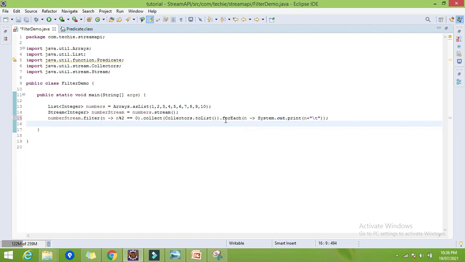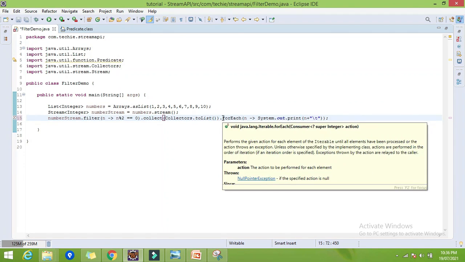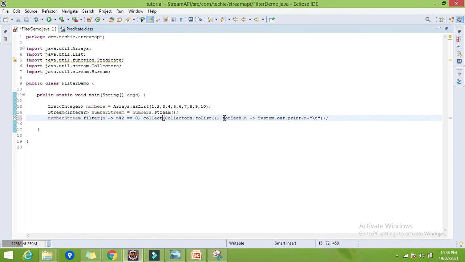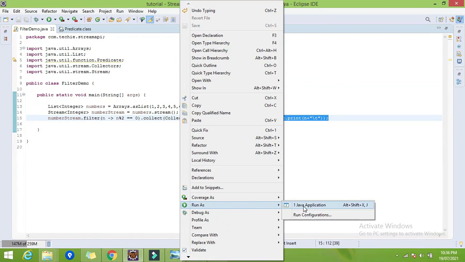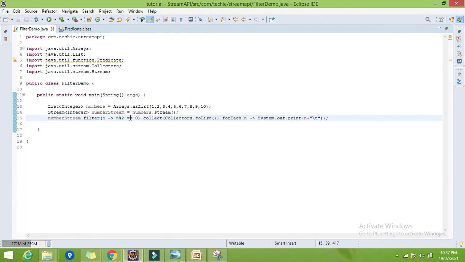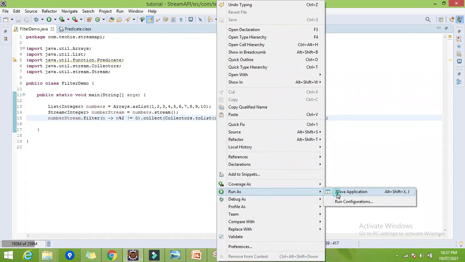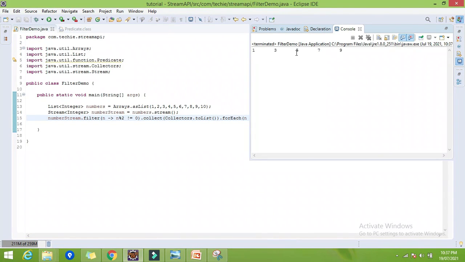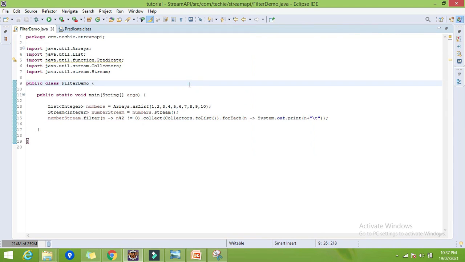Once we have the list, we can apply whatever method we want on the list. I have iterated simply to display one by one. So let's check. Yes, here you can find we are getting only the even numbers 2, 4, 6, 8, 10. Now let's check with the odd numbers. So if not 0, then it will be an odd number. Let's rerun. Yes, 1, 3, 5, 7, 9. We are getting all the odd numbers.